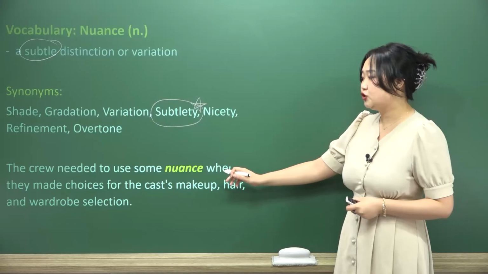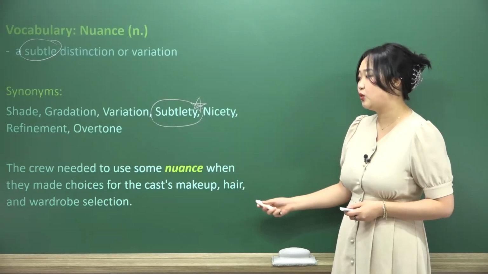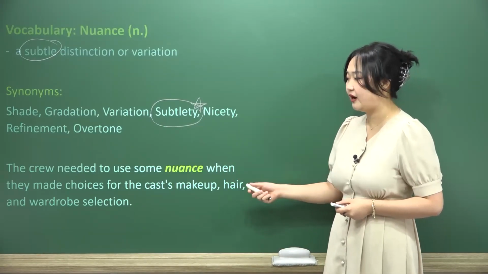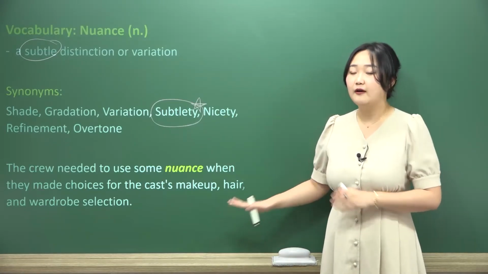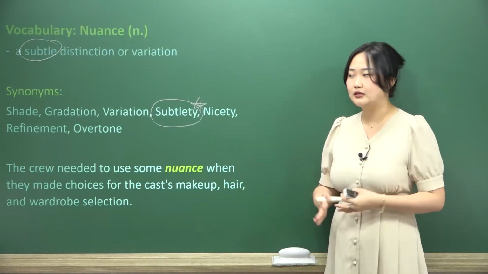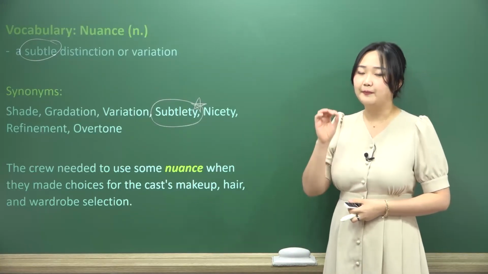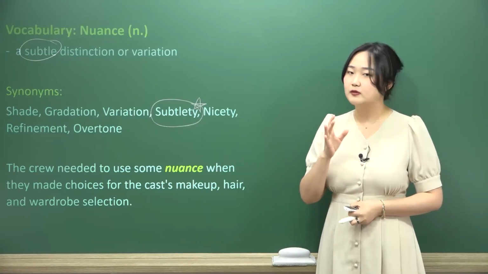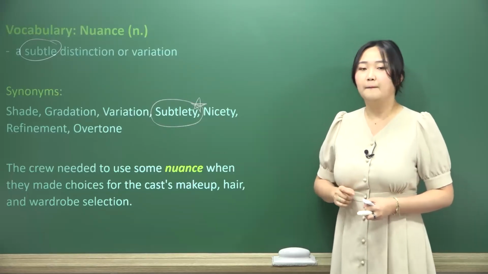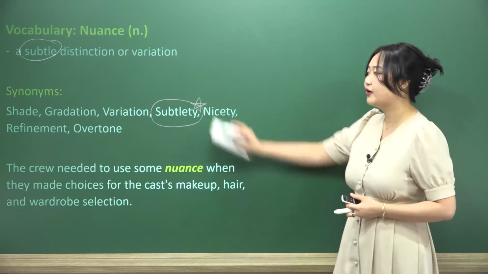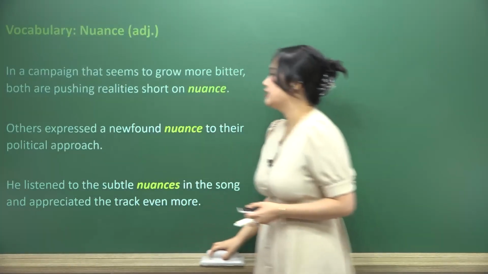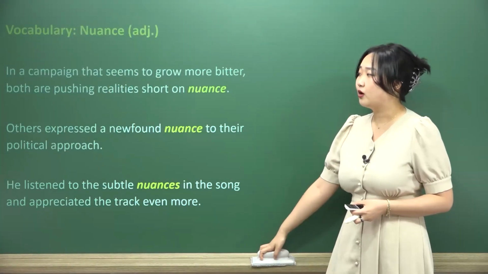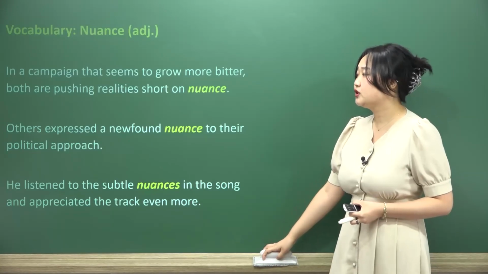The crew needed to use some nuance when they made choices for the cast's makeup, hair, and wardrobe selection. They needed to make a distinction, but not a very glaring or standout distinction. They needed to make it very minute, very carefully, so it was barely perceivable, but it was still there. Very nuanced.